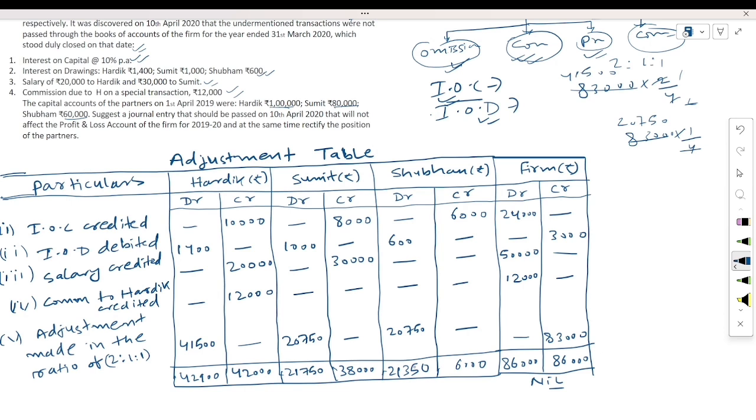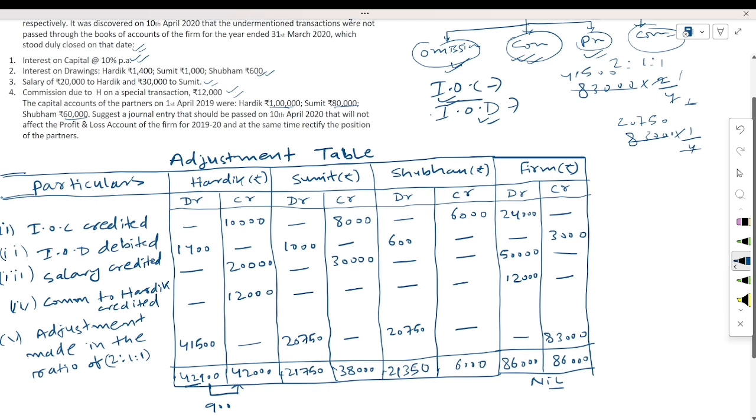Now we have to check where the balance is more, debit side or credit side. If the debit side has more balance, it means the partner will have a debit balance, and if the credit side has more balance, it means the partner will have a credit balance. First of all, we will see Hardik, having debit balance 42,900 and credit balance 42,000. It means the debit balance is more by 900.